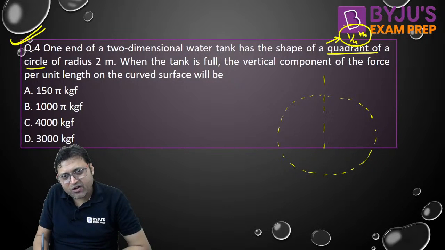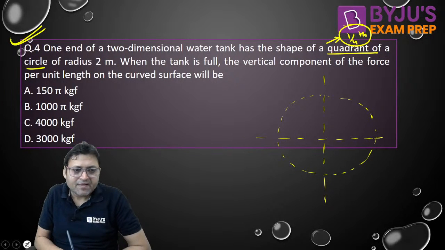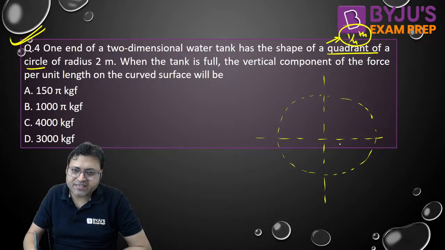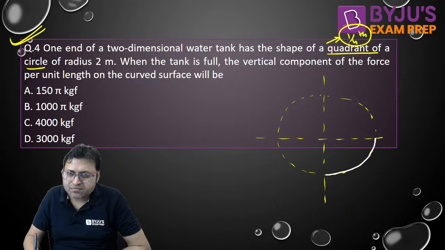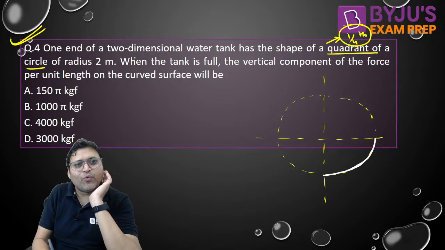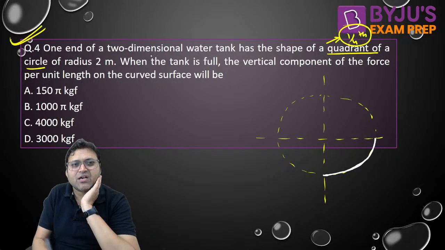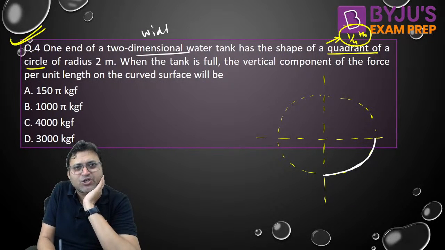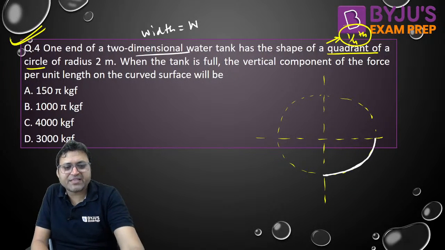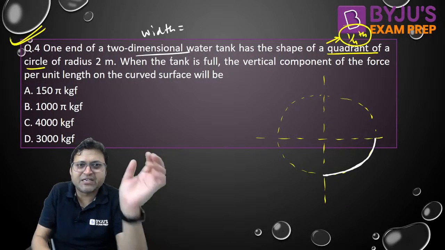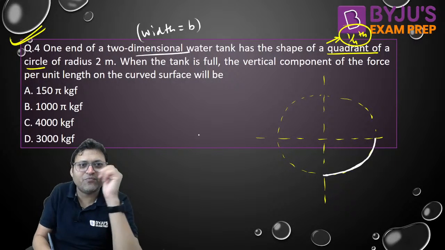And quadrant of a circle means, this is the quadrant of a circle. This is our surface, one end of a two-dimensional tank. It is two-dimensional. Width is not given. Width we can take as W, let us say, or width we can take B. Width is into the plane of the board, let us say B.